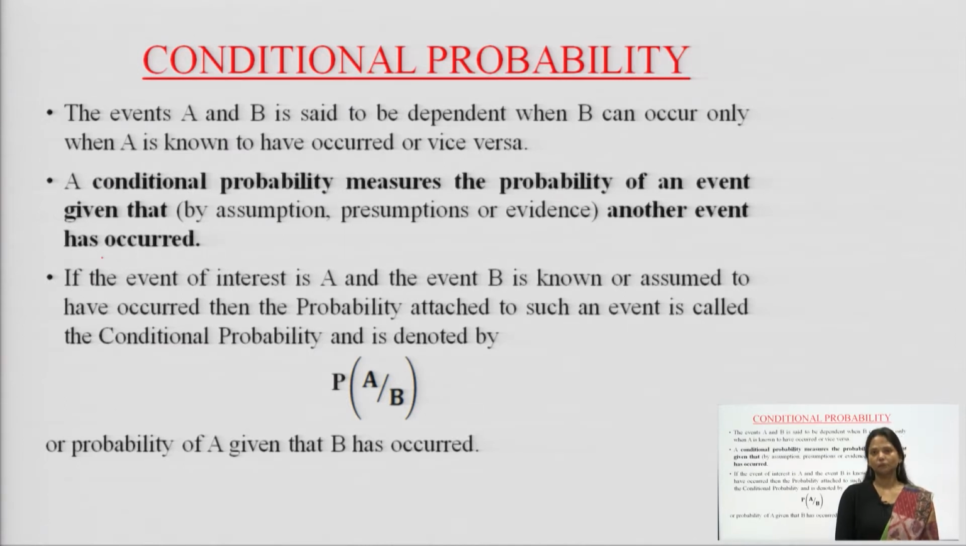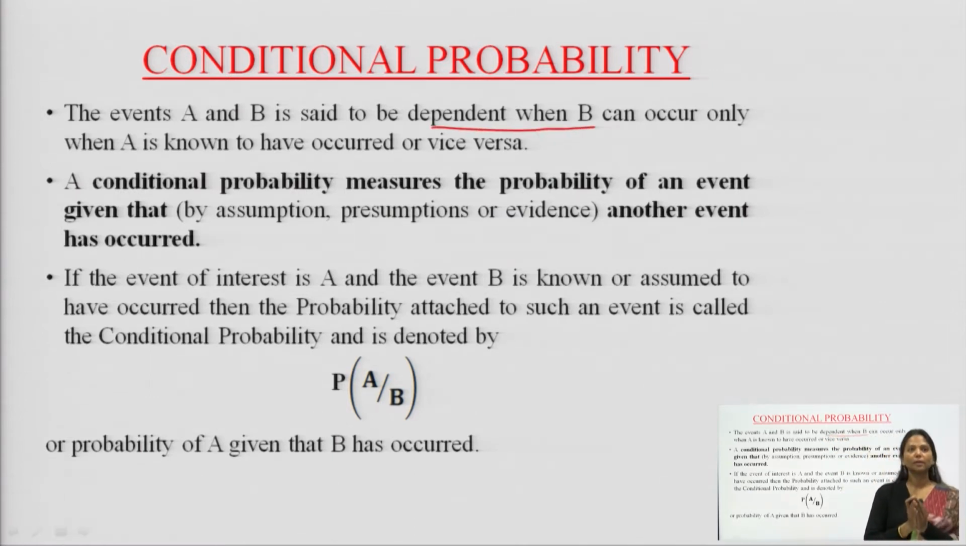vice versa. What happens here is, events A and B are said to be dependent, that means they are depending upon each other. One will occur only when the other has occurred or the other is known to have occurred. This is called a dependent event.